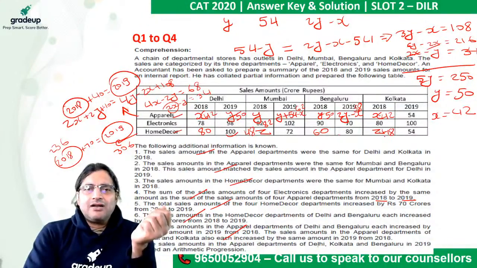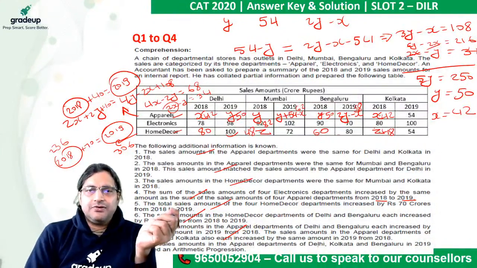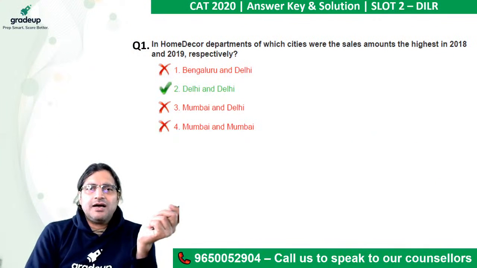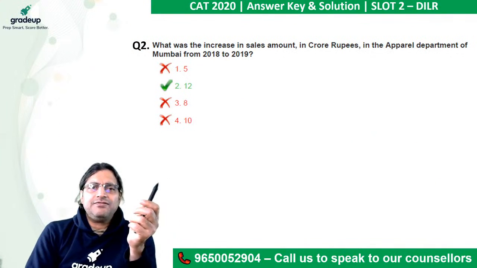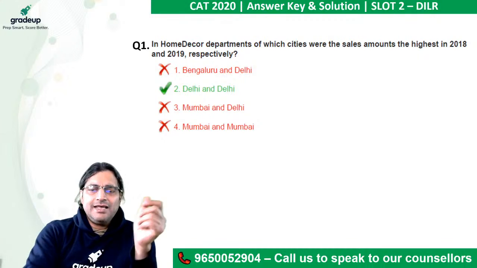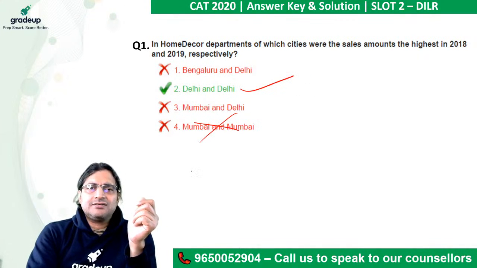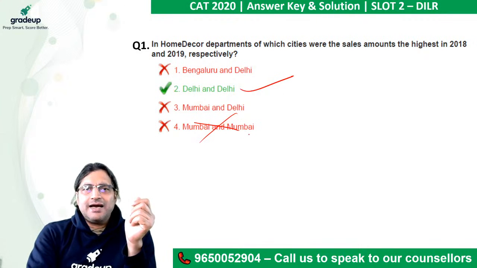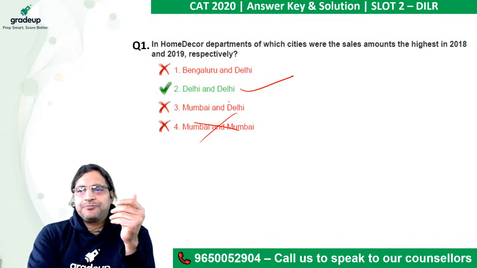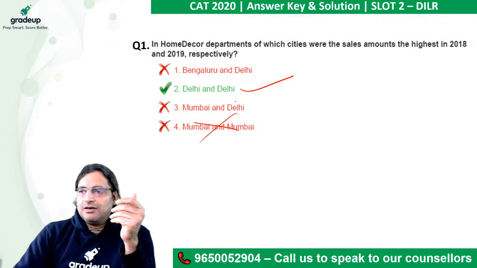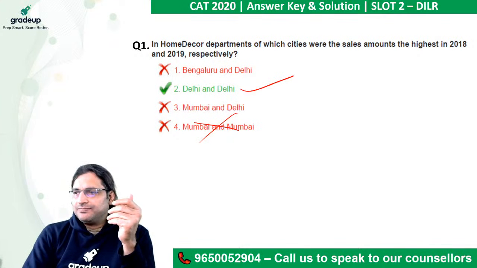So in both the years, the figures were highest for the city of Delhi. So Delhi and Delhi, this is your answer. Anyway, this was such a poor response. Why? Because in 2019, in the question itself, it was given that it had to be Delhi. All right. Now let's look at the next question.